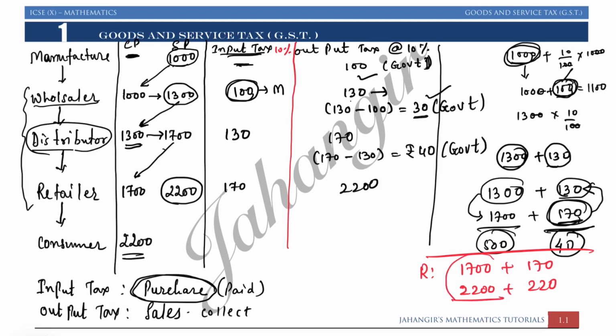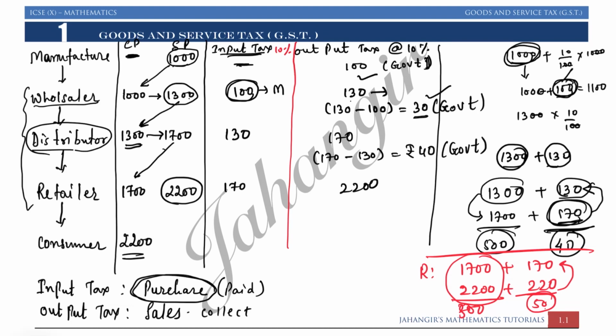So 2200 minus 1700 is its profit, that is 500 का profit है, and whatever more amount he got as tax, that will go to the government, because out of 220 he had already paid 170 to the government, so only 50 rupees will go to the government from the retailer.